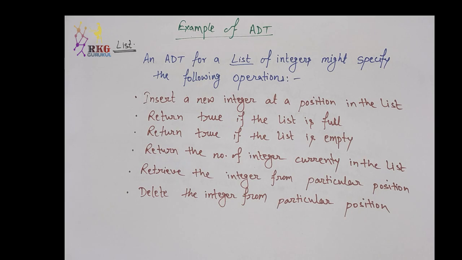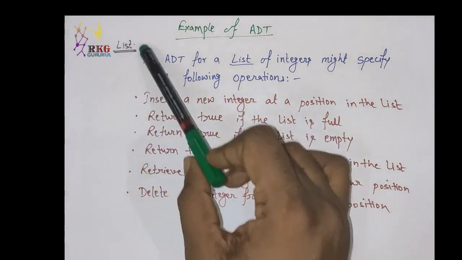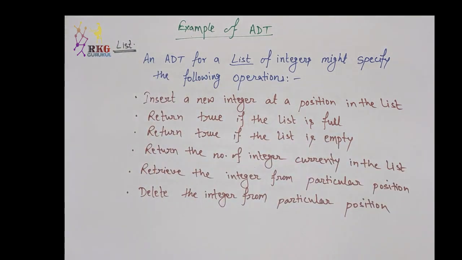Second, return true or false if the list is full. Third, return true or false if the list is empty. Return how many integers currently are there in the list. Retrieve the integer from a particular position of the list, and delete the integer from a particular position in the list. So these are the basic operations defined with list. That's why list is an ADT, abstract data type.